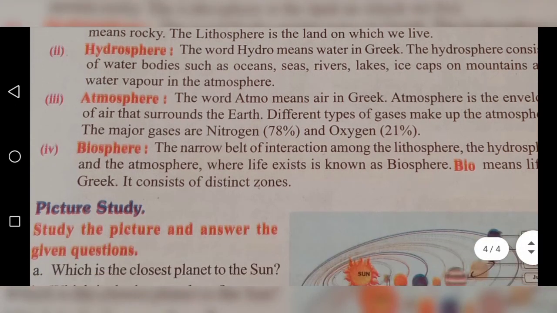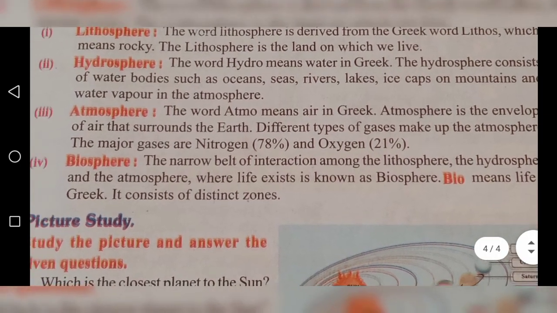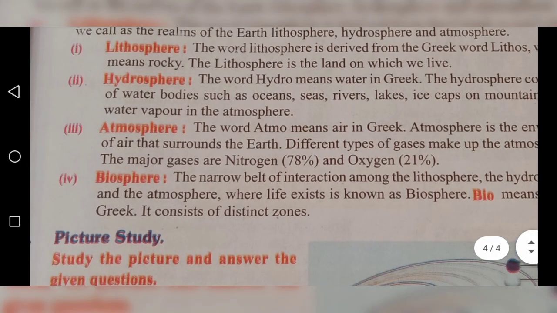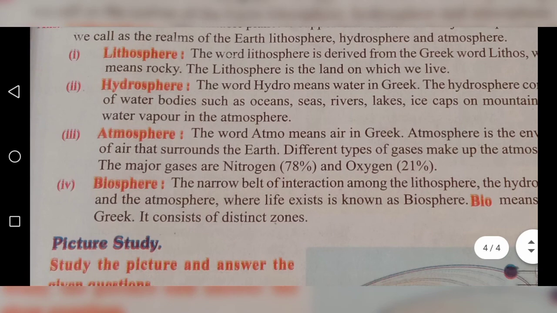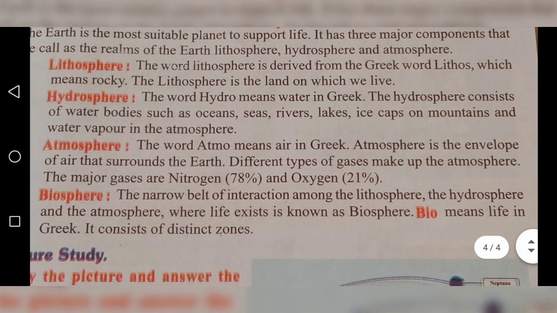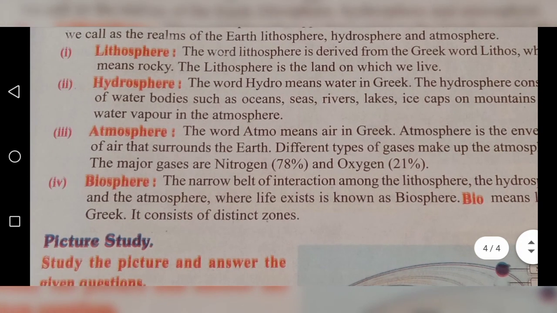Next one, biosphere. The narrow belt of interaction among the lithosphere, the hydrosphere and the atmosphere, where life exists, is known as biosphere. Bio means life in Greek. It consists of distinct zones.